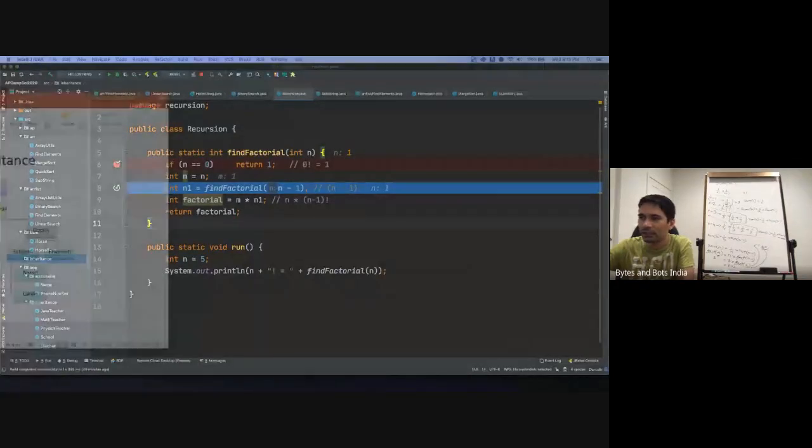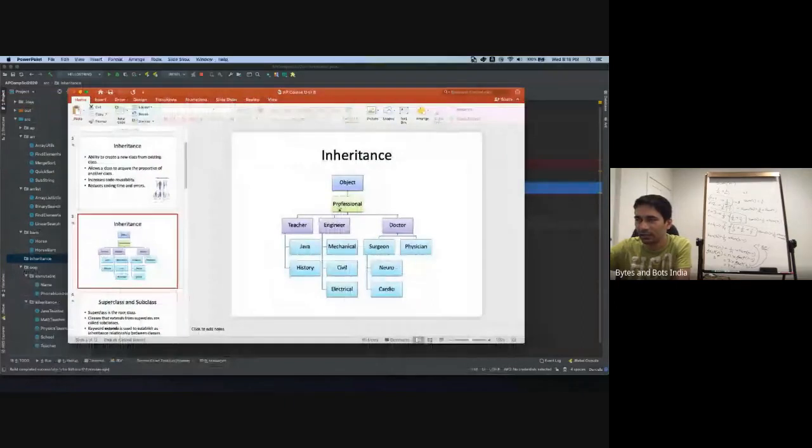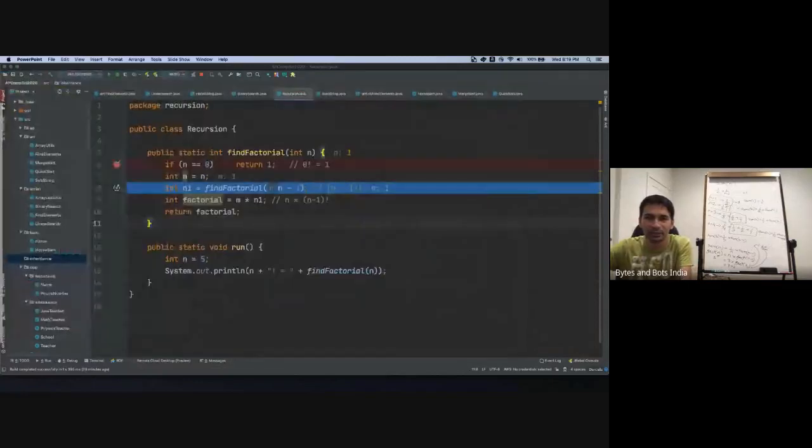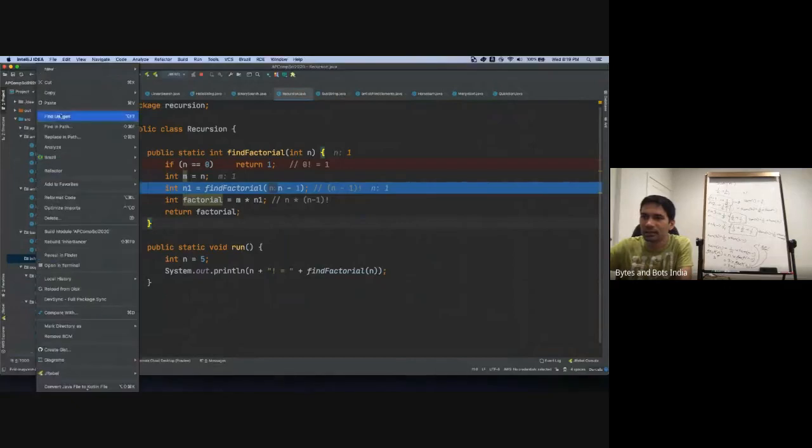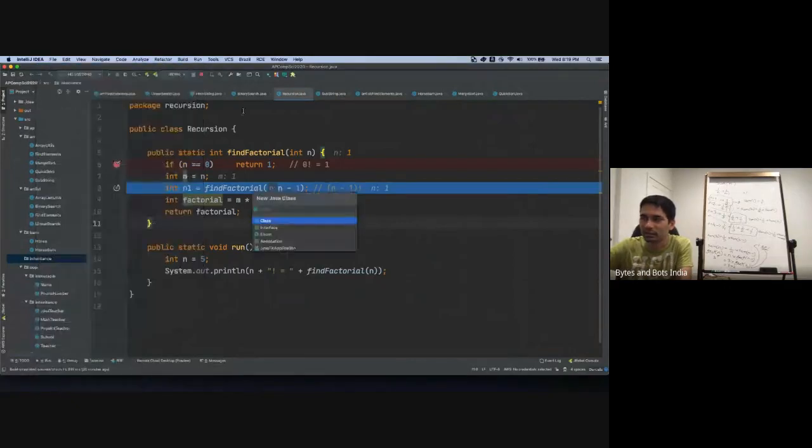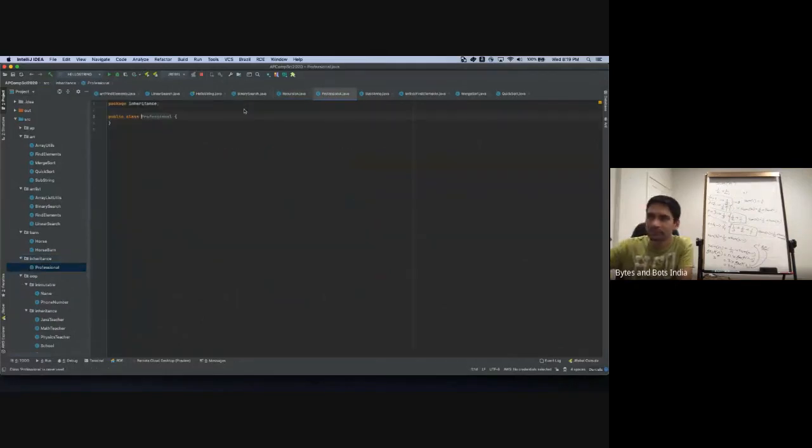So we're going to create a class professional. We're going to create class engineer, teacher, doctor, and a few of these concrete classes. So let's start with the first class, professional. In the inheritance package, create a class called professional. There it is.